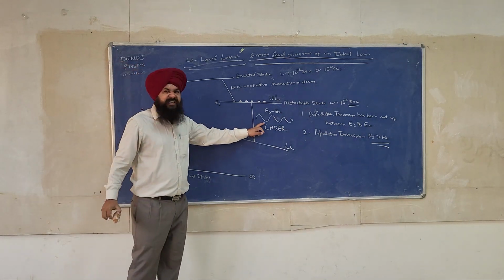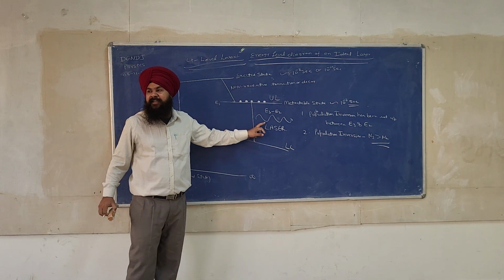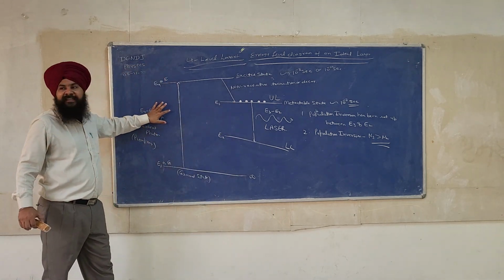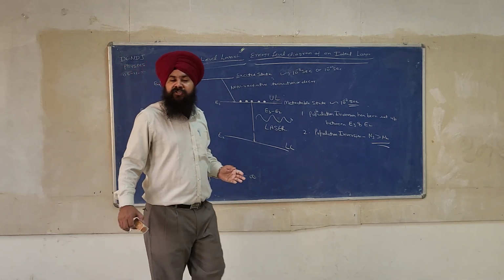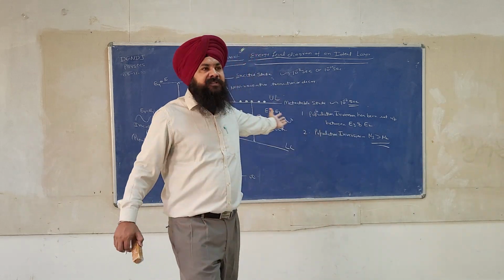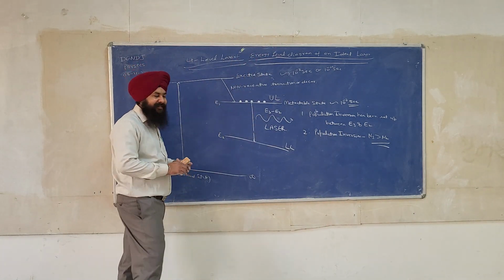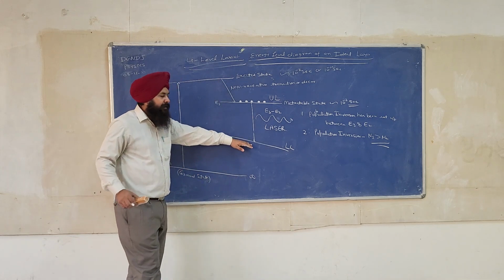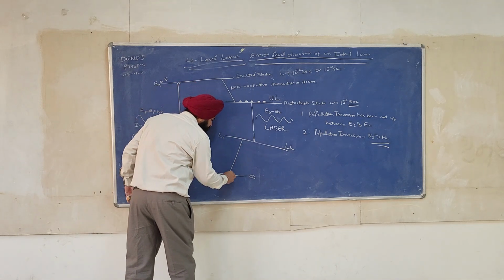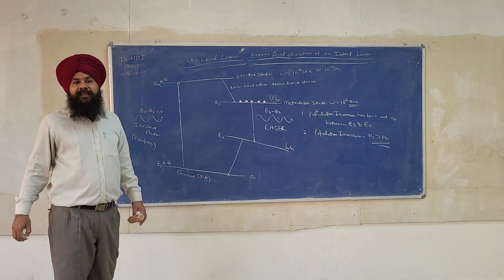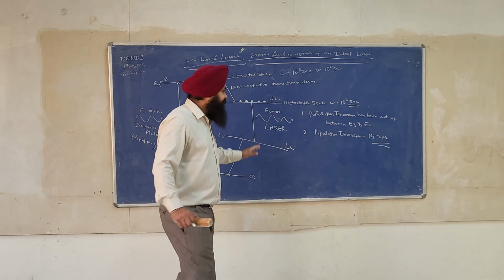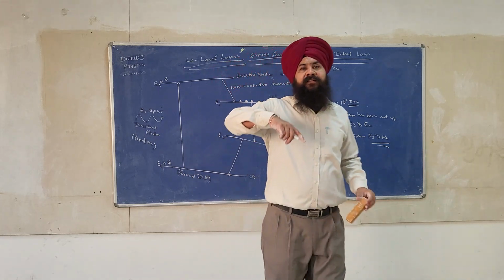And see, now this photon cannot be used for the pumping. Why? Because this photon has a different energy from E4 minus E1. So automatically the radiation trapping problem gets solved. We will not observe the radiation trapping problem in the 4-level laser. Now the atoms will accumulate at this place, and from level E2 they will immediately come back to the ground state. And this way the laser action works.